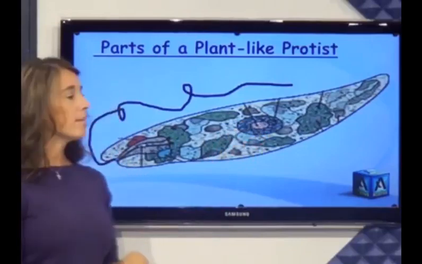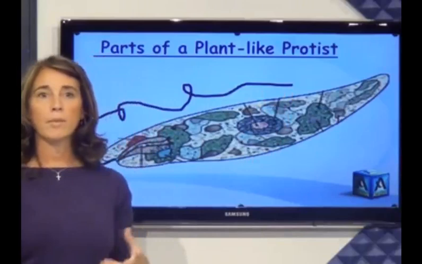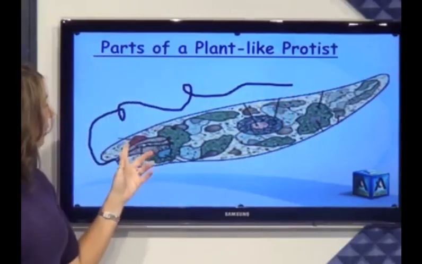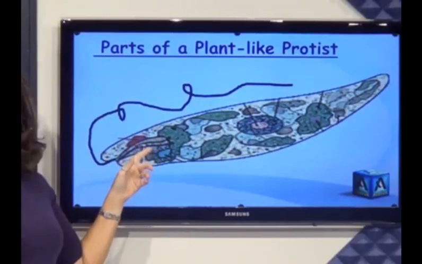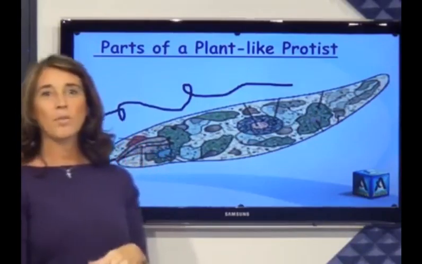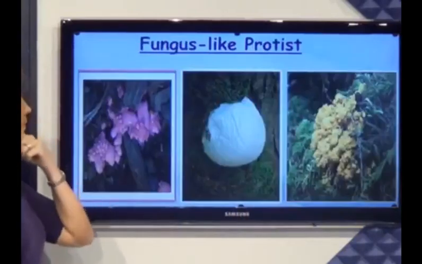So make sure to remember the structure of a plant-like protist: the phytoflagellate and the sun collector. This helps them a lot to grow in sunlight and other environments too.